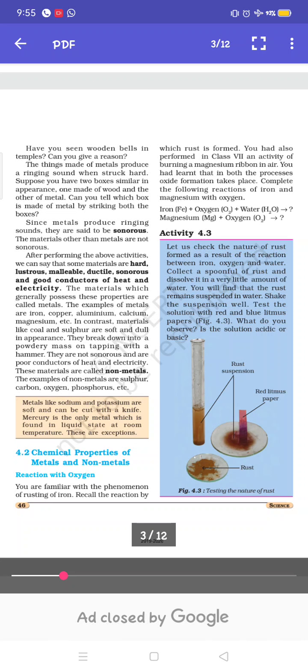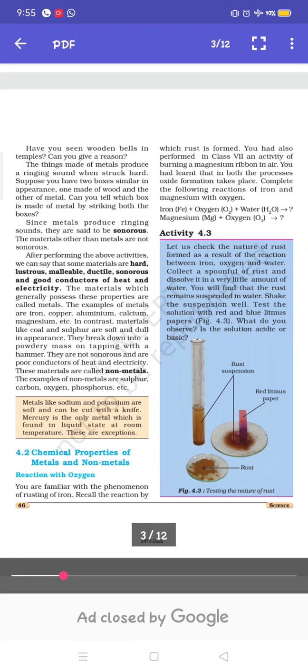In the previous video, I told you about elements, compounds, the periodic table, mixtures, and metals. In our Zoom classes, we discussed the physical properties of metals: metals are lustrous and malleable, which means they can be beaten into thin sheets. They are ductile, which means they can be drawn into wires. They are sonorous, which means that when struck with a hard material, metals produce a ringing sound. Metals are hard, and good conductors of heat and electricity.